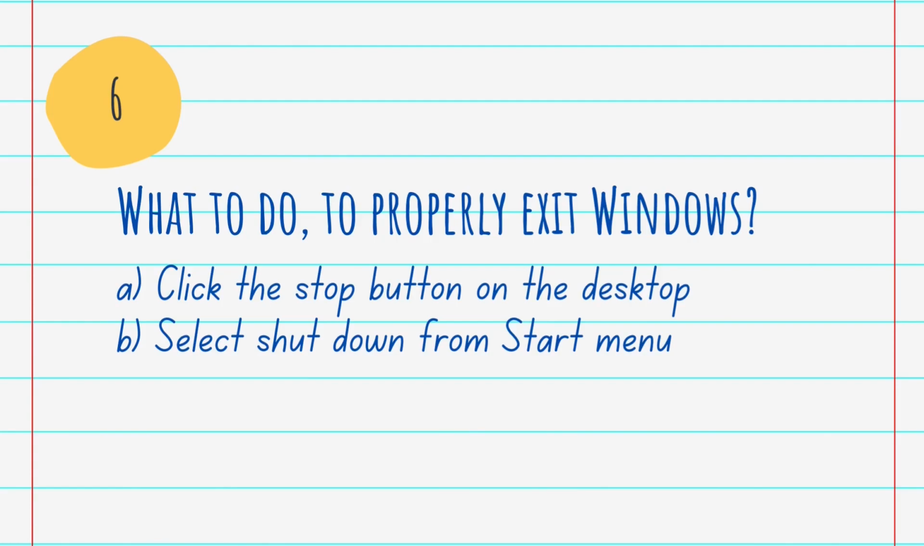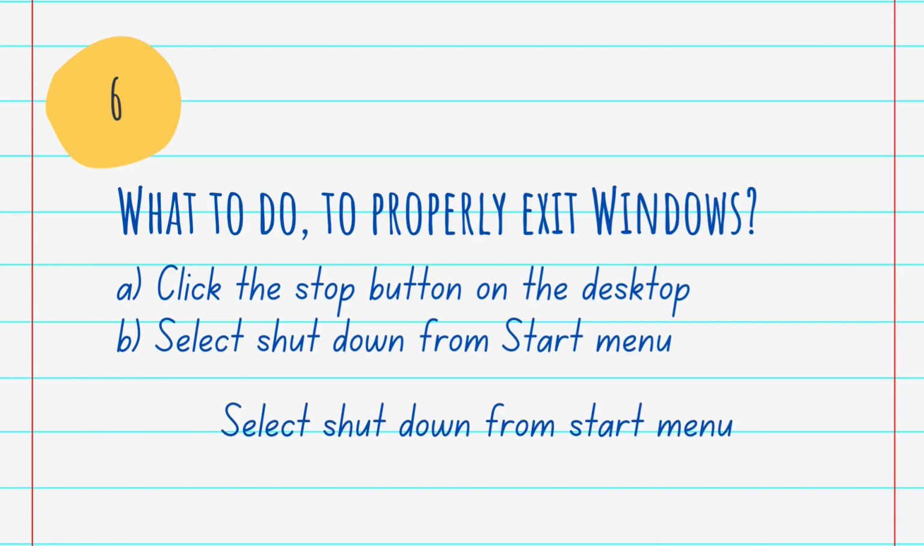Okay. Then the next question is, what to do to properly exit Windows? A. Click the stop button on the desktop. B. Select shutdown from the start menu. And the answer is B. Select shutdown from the start menu. To properly exit Windows, you should select shutdown from the start menu.